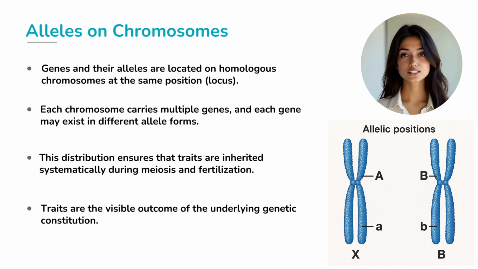But if they are different, like Cc or Dd, it's heterozygous. This neat arrangement on chromosomes ensures that during meiosis and fertilization, traits are passed in a systematic way from parents to offspring. It's like nature's perfect filing system, making sure genetic information is not lost but beautifully preserved across generations.